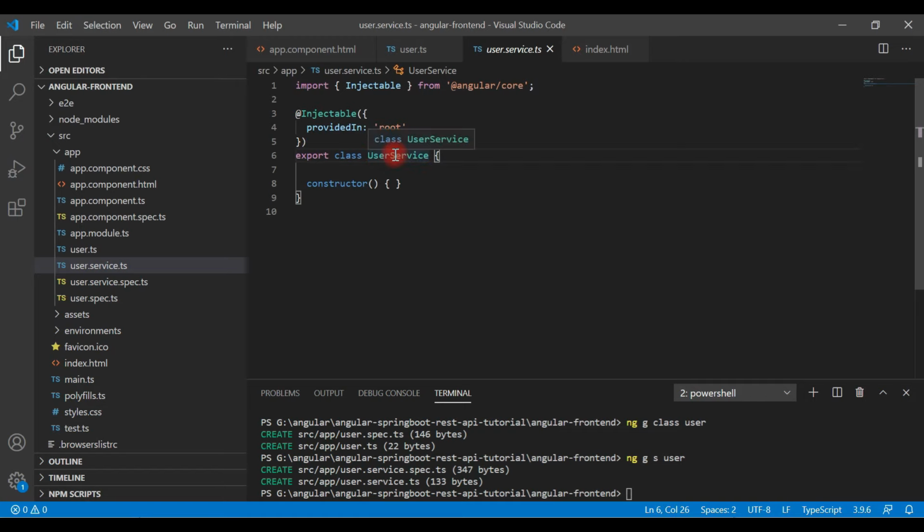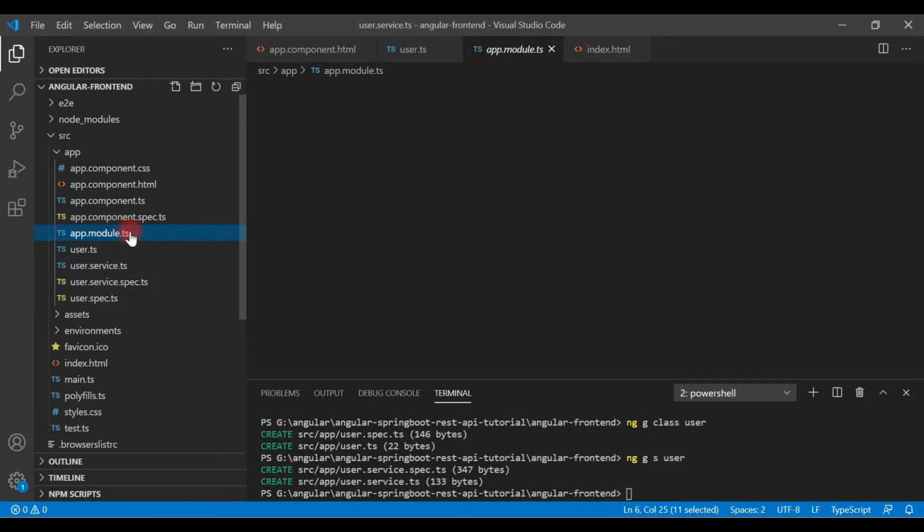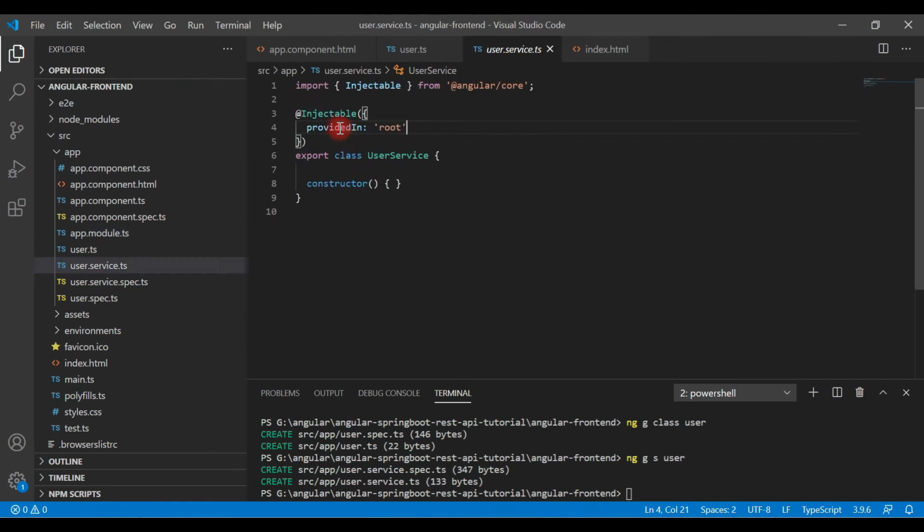So we can use the dependency injection feature to inject UserService in any component, and the component will invoke UserService methods. Alright, great. And look here, we have provided this provider at a root level, so we don't need to add UserService in the providers section of app module.